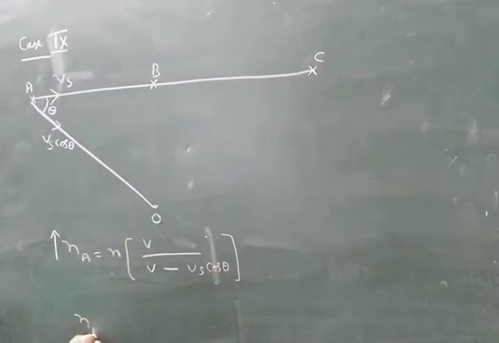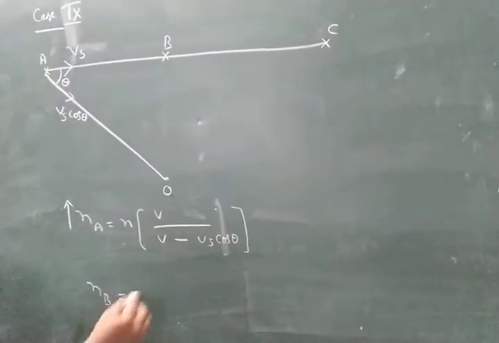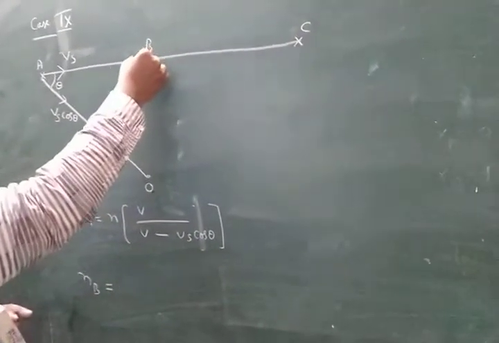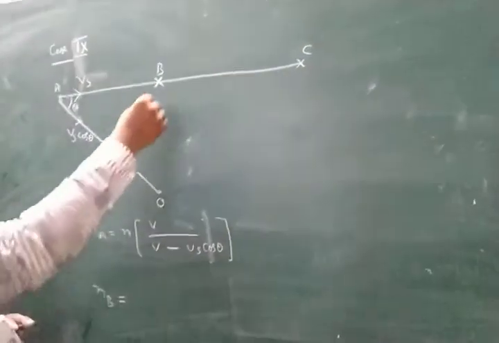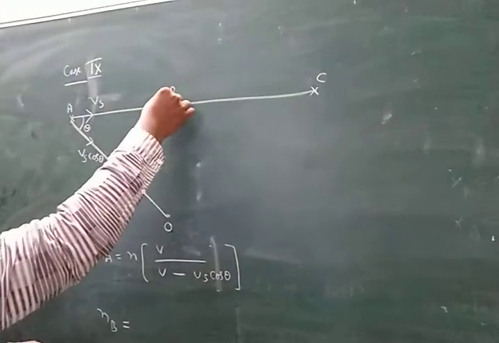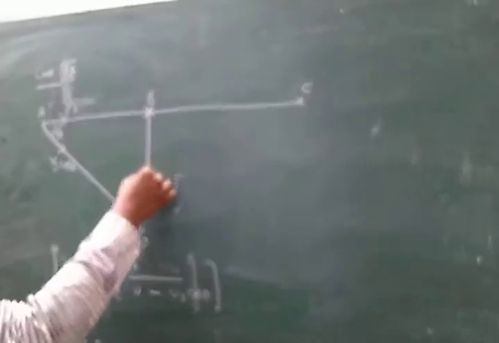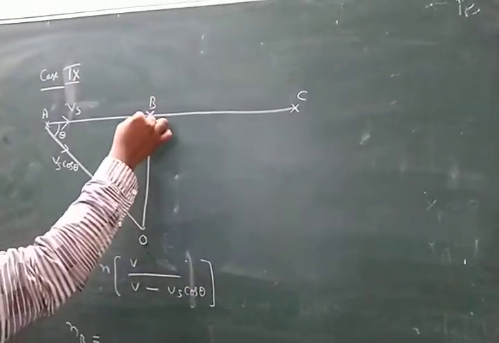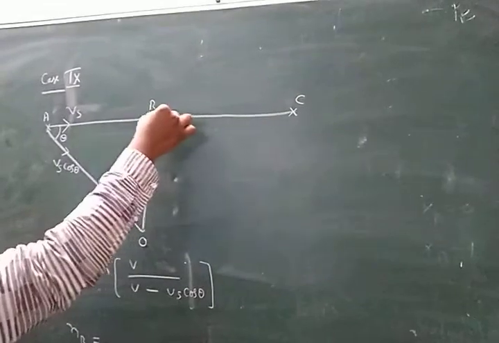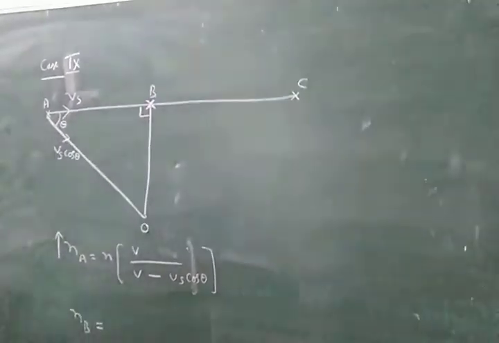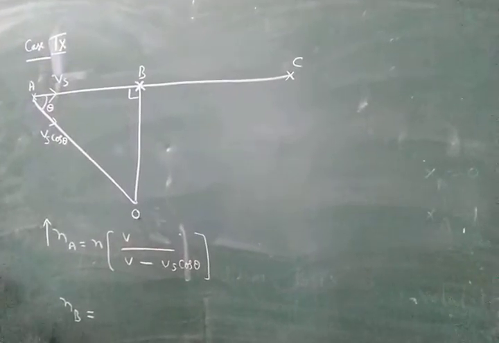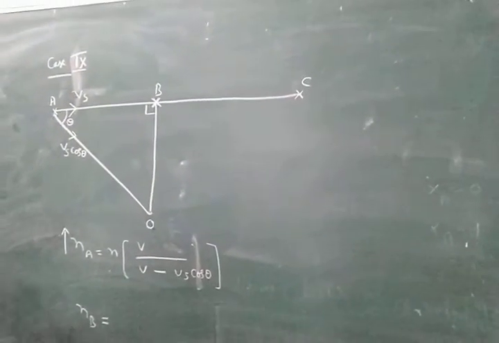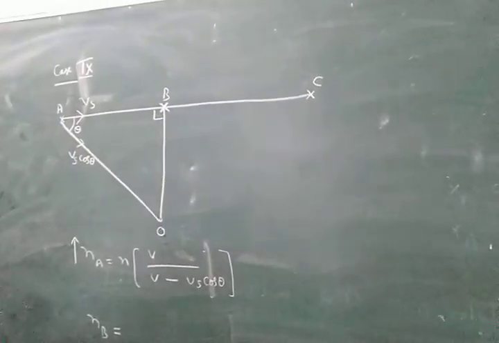Next another point, NB. Here this point is named B. Look here, at this point B the source is placed, and according to the source motion the line joining them is perpendicular. In the previous situation I discussed, when source and observer move perpendicular, there is no Doppler effect.